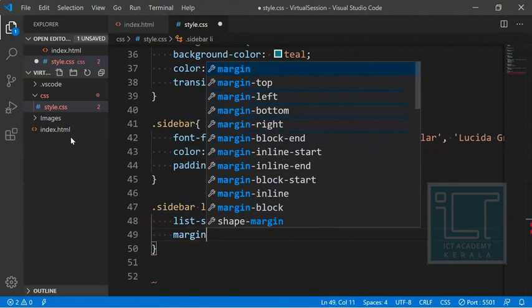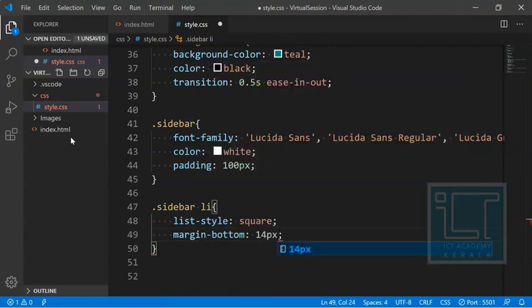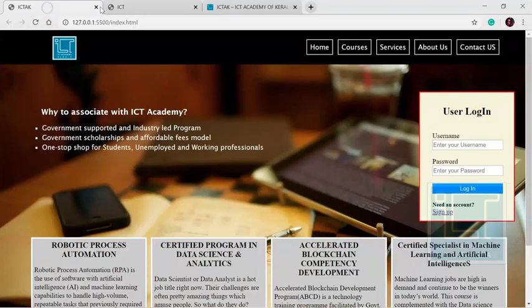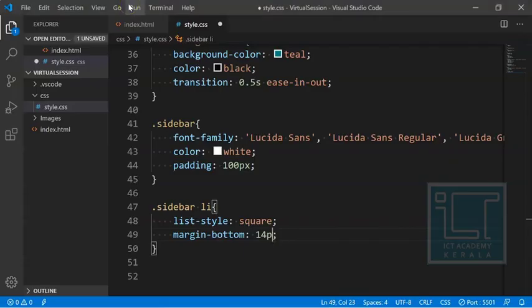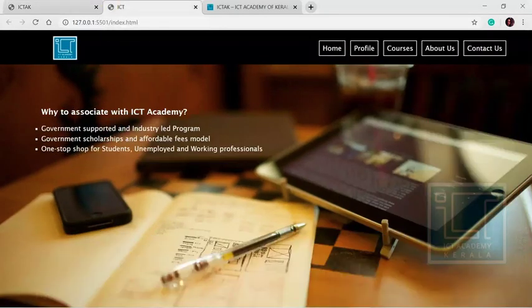Okay, margin bottom, let's give 14 pixels. Let's try. If I want, I can change it. That's a bit too much. So let's go for like 5 pixels or something. Let's see what happens. Okay, 5 pixels. I think it's almost the same. So the sidebar is also almost set.